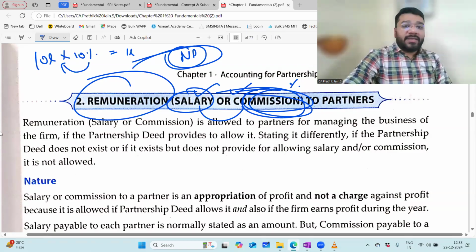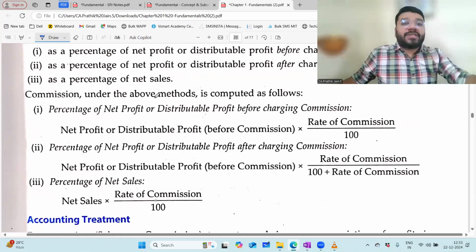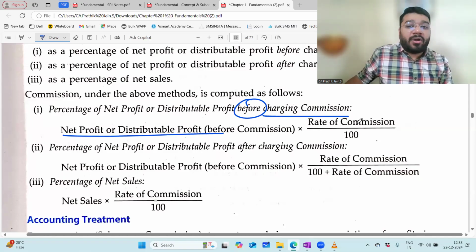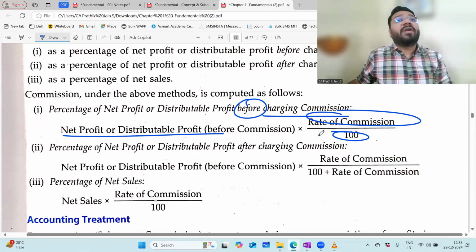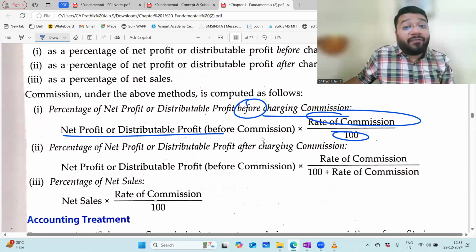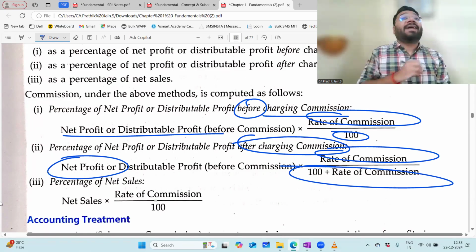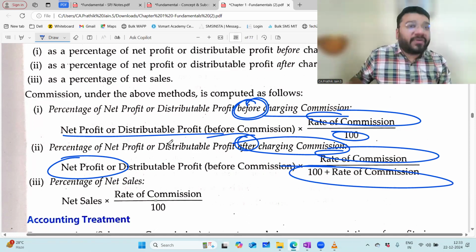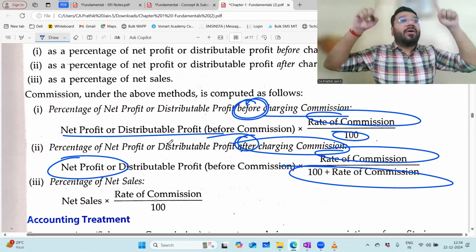Now the problem arises when people learn the formula by heart. Sir, if the question says calculate the percentage of profit before charging commission, then this is the formula: net profit into rate of commission by 100. Let's say the commission rate is 10%. So net profit into 10 by 100. But if the words after charging commission are given, sir, then what will I do? Net profit into 10 by 110. So how did you decide the formula? Based on the words before and after. In my regular class, I told you, and I proved one point, which I'll do again today. If you are relying on the words before and after, you will not be just screwed, you'll be royally screwed.